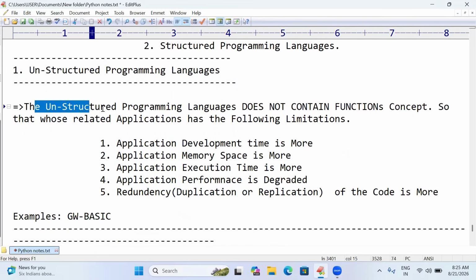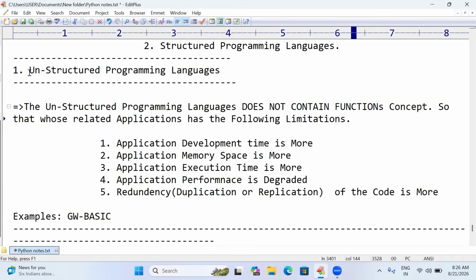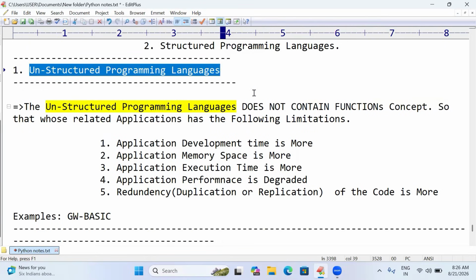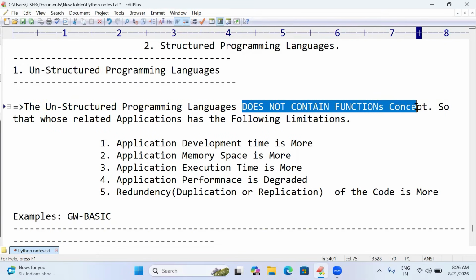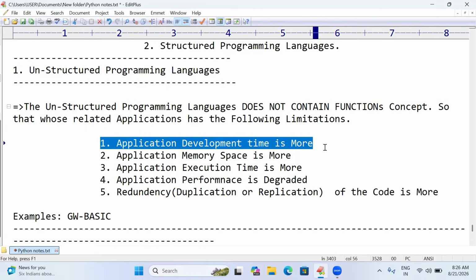See here, unstructured programming languages do not contain function concepts. So any programming language which is unstructured does not contain the concept of functions. So its related applications have the following limitations. Unstructured programming languages do not contain functions and they have some limitations. Application development time is more.